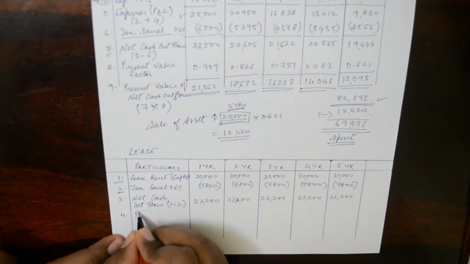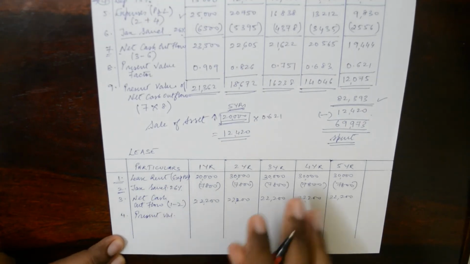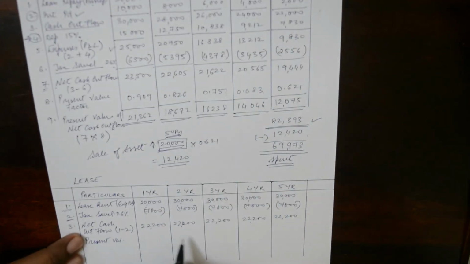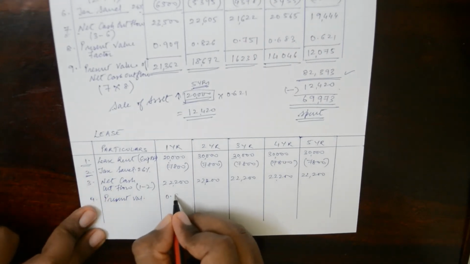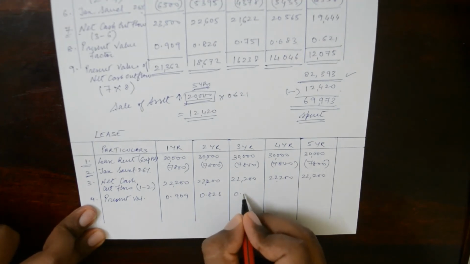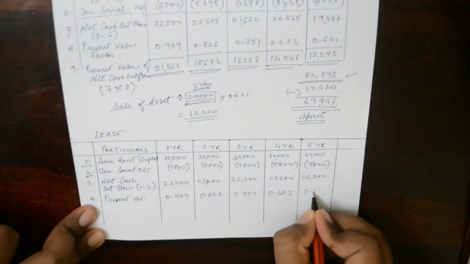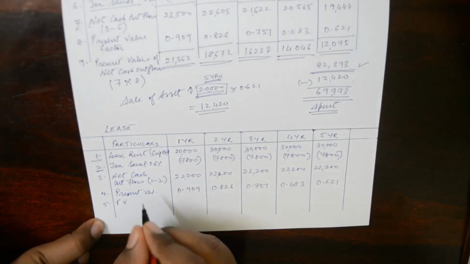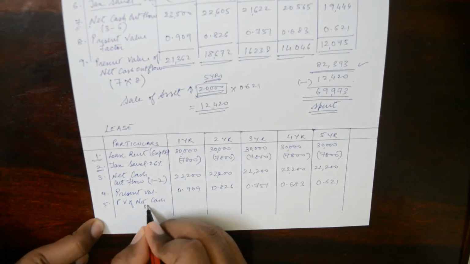Now we find the present value. Directly you copy it from here, like we have copied it here. The same thing we'll copy in this case. So it is 0.909, 0.826, 0.751, 0.683, 0.621. And the last part here is present value of net cash outflow.